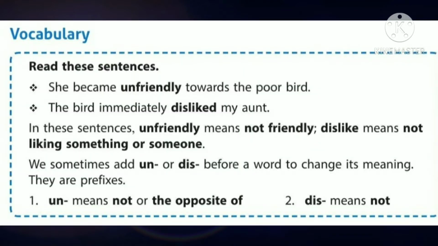Now all of you take page number 59. Vocabulary. Read these sentences. She became unfriendly towards the poor bird. The bird immediately disliked my aunt. See the darkened words unfriendly and disliked. In these sentences, unfriendly means not friendly. Dislike means not liking something or someone.